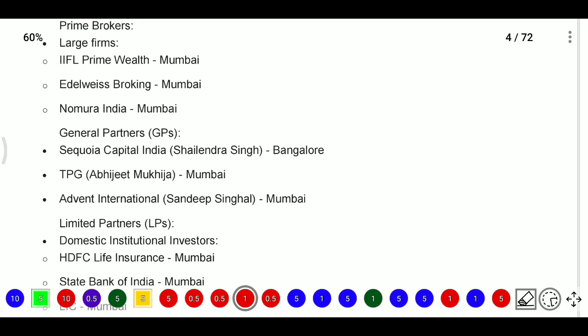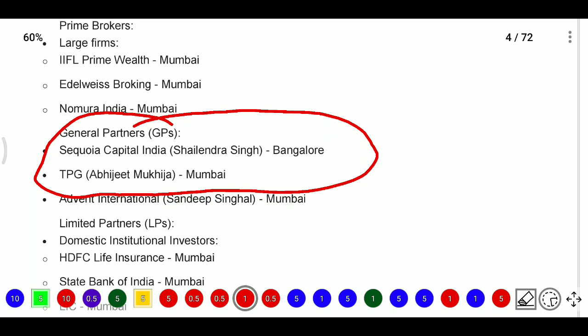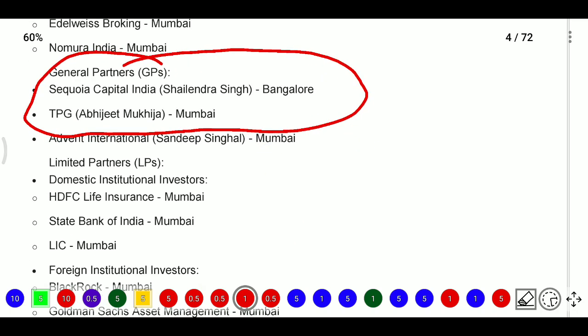Some general partners. General partner means, as we have seen, Sequoia Capital India, which is in the first place, that is Bangalore. Then TPG. The fund GP is the main person who is managing that fund: Surinder Singh, and TPG Abhijit Mukherjee Mumbai, and Avendus, that is Sandeep Singhal Mumbai. These persons will manage those funds.